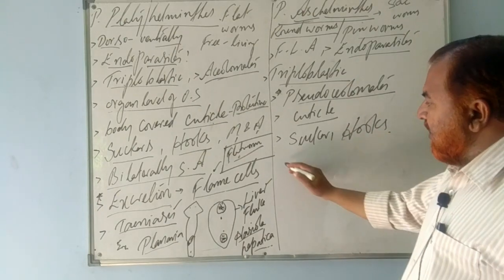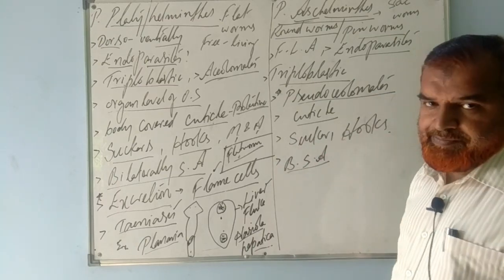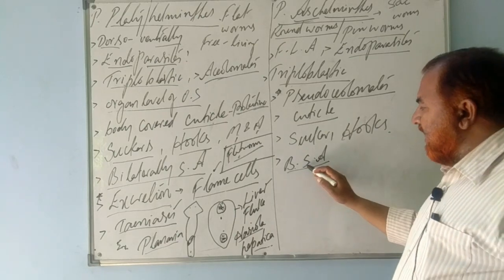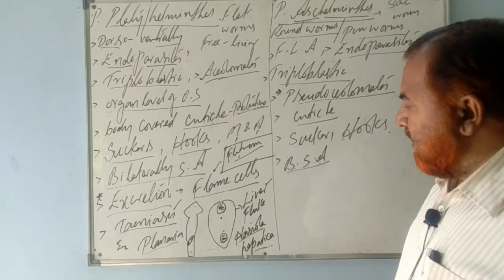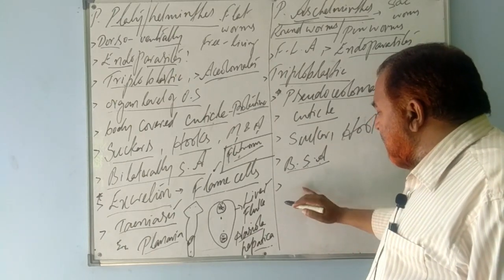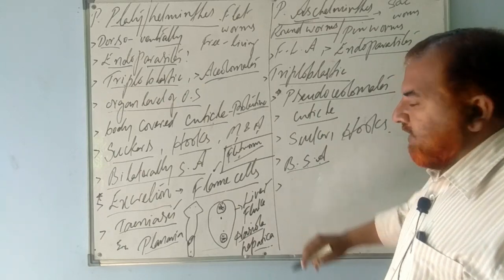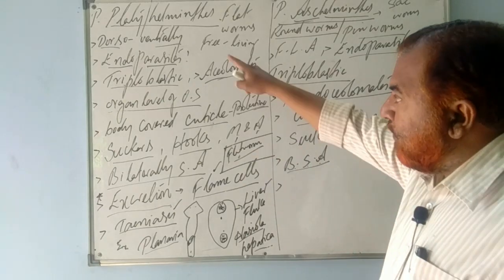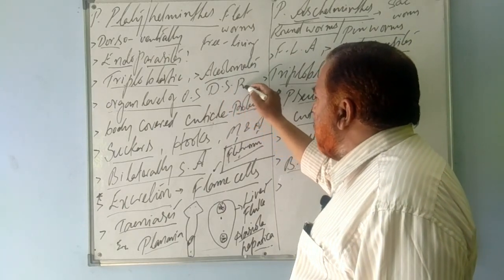Understand? They are also bilaterally symmetrical animals. Bilaterally symmetrical animals. Clear? Then here digestion takes place by the digestive system. Compared to this, here the digestive system is poorly developed.